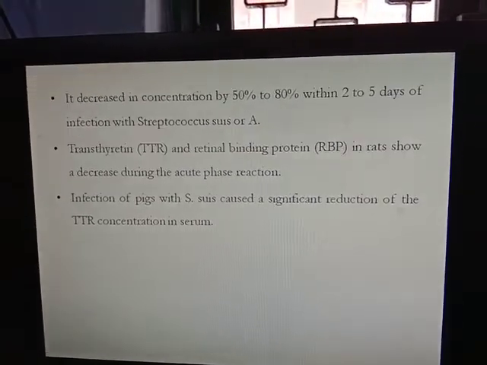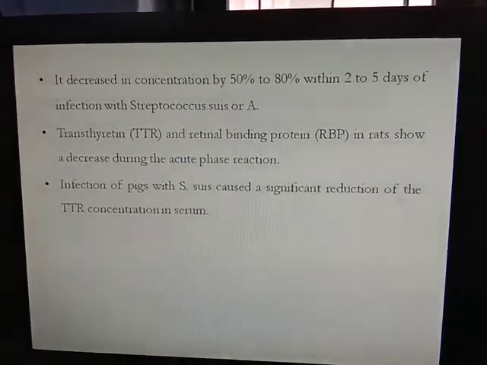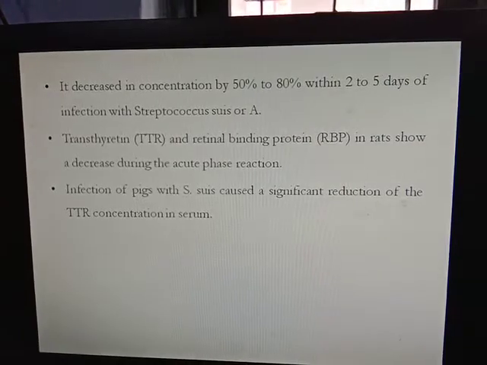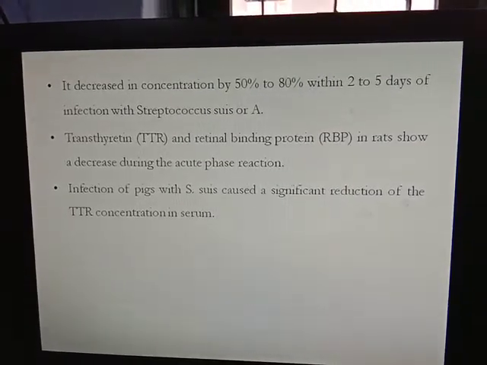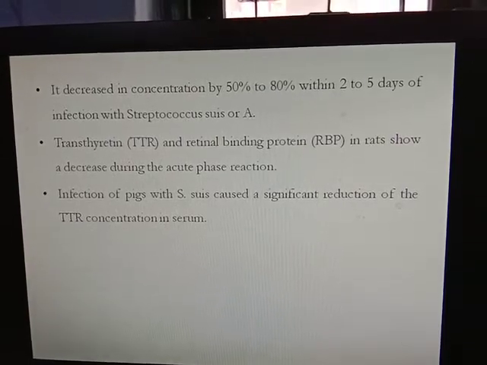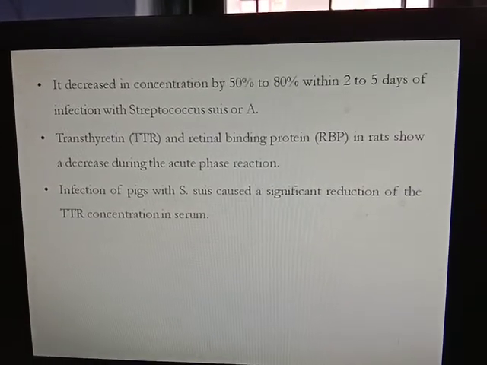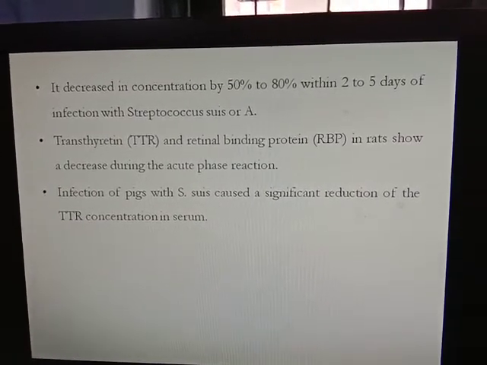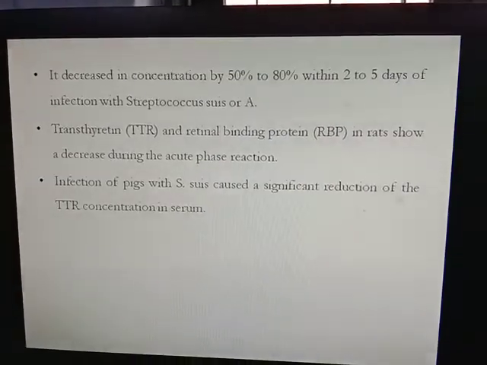It decreases in concentration by 50 to 80% within 2 to 5 days of infection with Streptococcus suis or Streptococcus A. Then transthyretin and retinol binding protein in rats showed a decrease during the acute phase reaction.